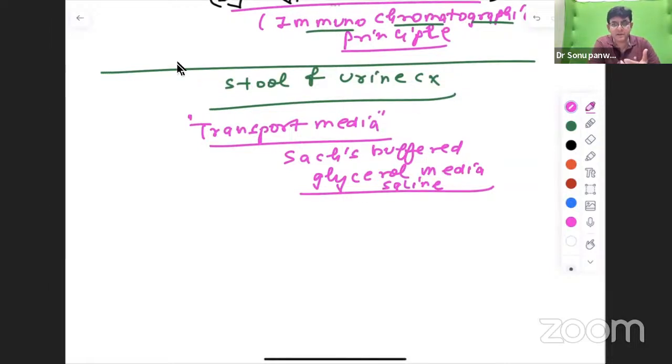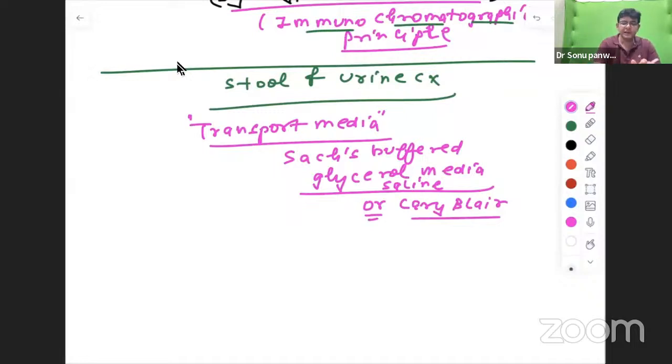And obviously we are suspecting what? Salmonella infection. Now, interestingly, here you can use VR also. Guys, we know VR is used for what? Vibrio cholerae. But here also you can use VR, in which particular one? In the stool and urine culture of a suspected case of Salmonella infection, Salmonella typhi, typhoid fever, you can have VR also for the stool.